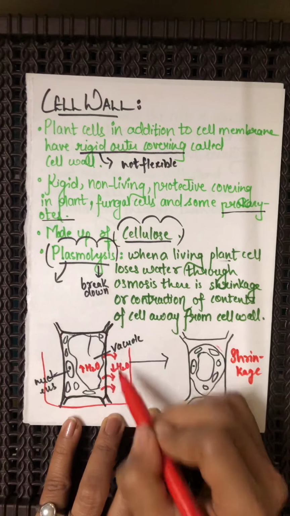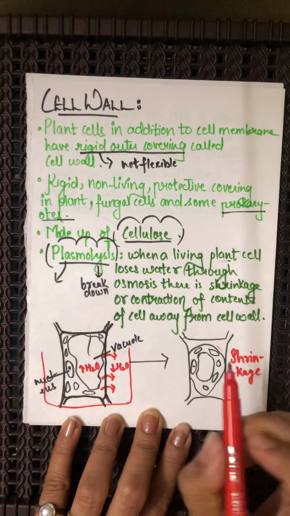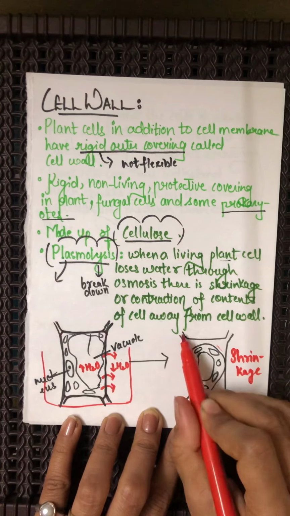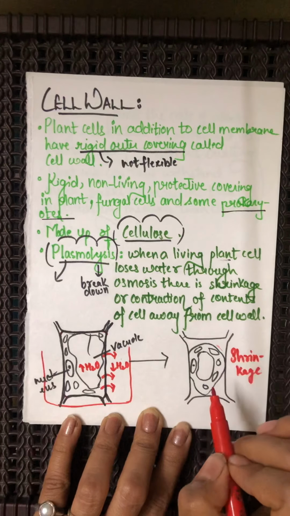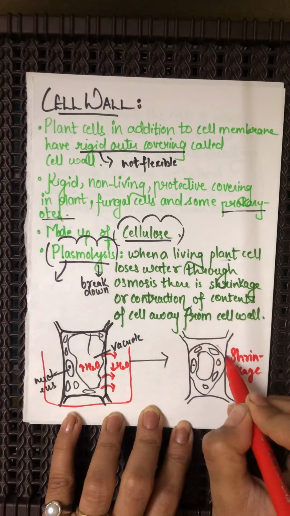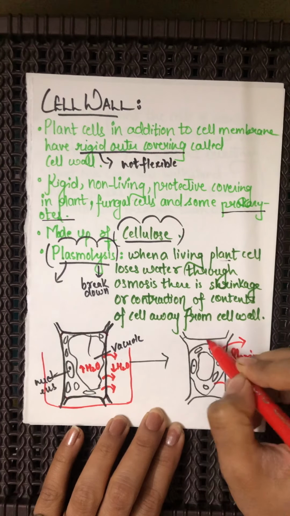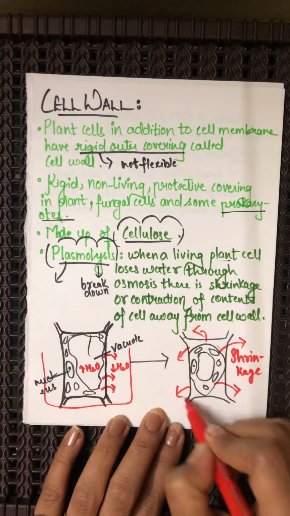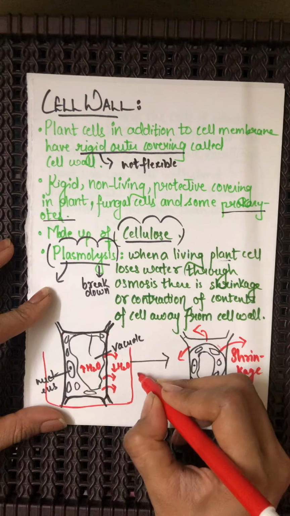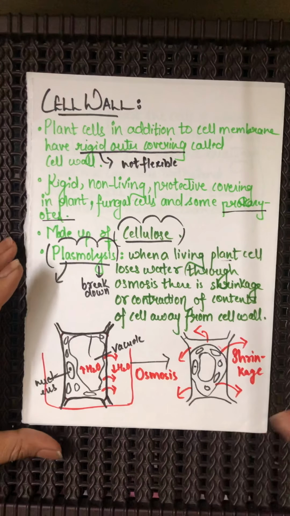Yes, as the water has moved out of the cell, there will be shrinkage of the cell membrane, and you can see that the cell wall is in its own position. It has not shifted a bit. Yes, do you understand this? But the cell membrane has shrunk as the water has moved out of the cell, and as we all know, this has happened because of the process termed osmosis. This has happened because of nothing but osmosis.